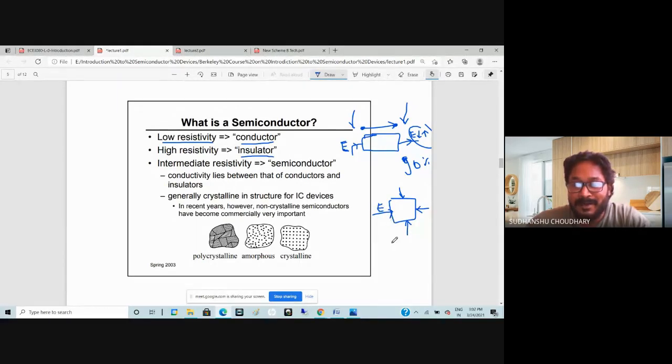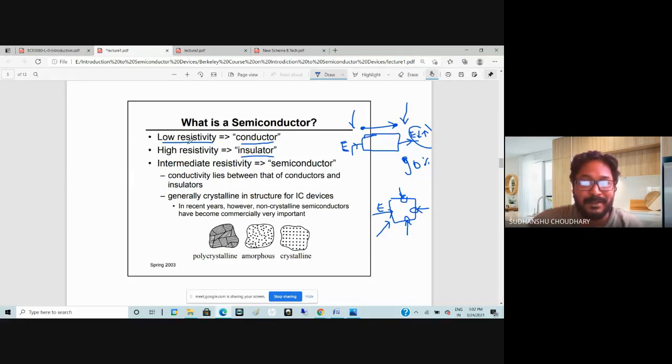So what could be that energy? Maybe you try to heat this wood. You heat the end of the wood, and at these other ends you will not feel anything. These three ends will be cold. So this is a bad conductor. If you apply some electricity, it will not conduct. So wood is a bad conductor. Similarly, there could be other bad conductors, for example, cotton, rubber. All these are bad conductors, right?